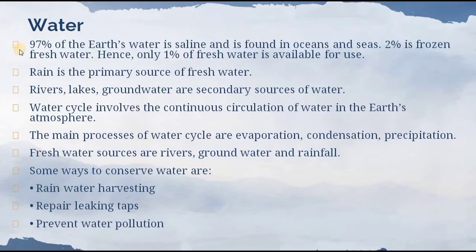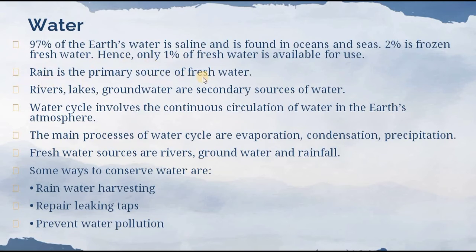So let's understand about the water. 97% of the Earth's water is saline and is found in oceans and seas. 2% is frozen fresh water. Hence, only 1% of fresh water is available for us. So, here you can see only 1% fresh water is available for us. So, that is why we should conserve our water.